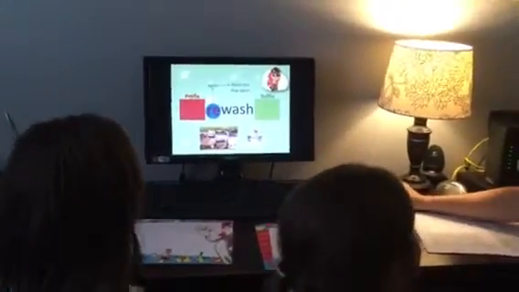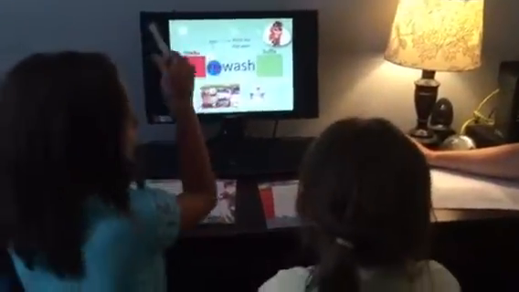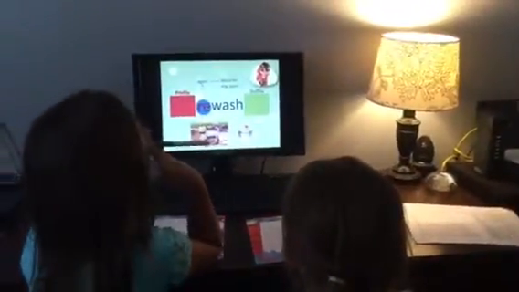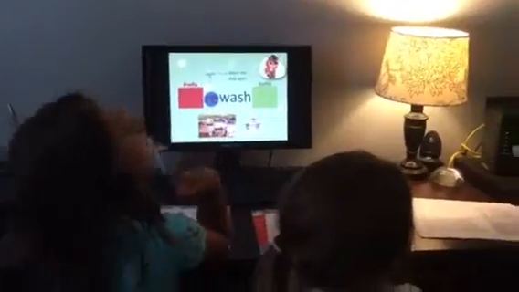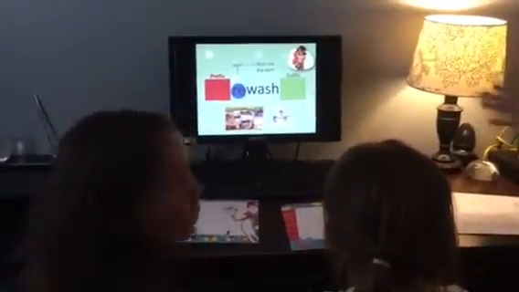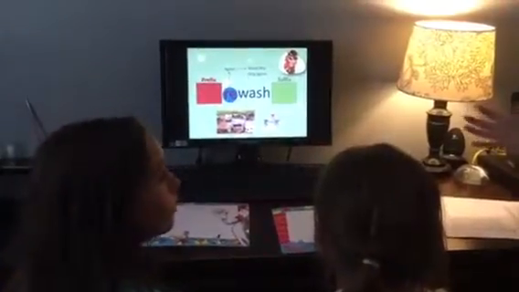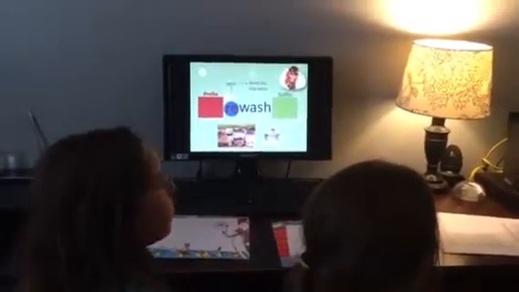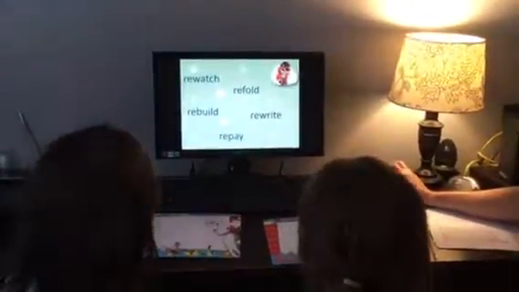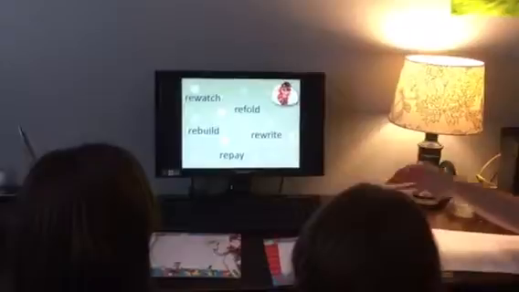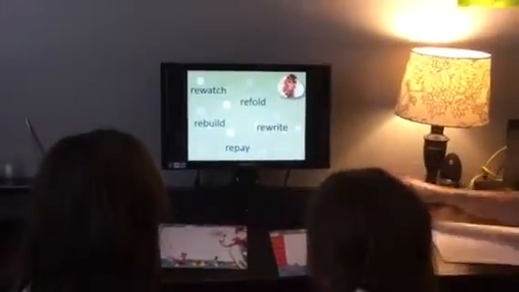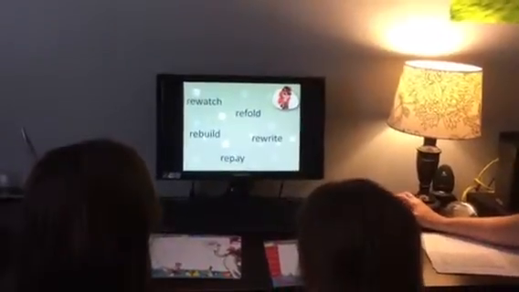So I'm going to show you some words that mean the same thing as replay. Anytime you have the re at the beginning of a word, like rewind the movie means go back, right? It means replay. So when you have the re at the beginning of a word, we know that means we've got to do something again. Like redo. So look at these words that I have right here: rewatch, refold, rebuild, rewrite, replay, repay.